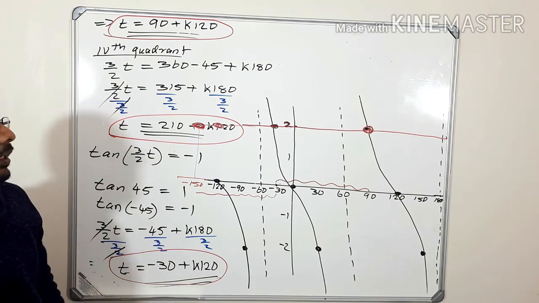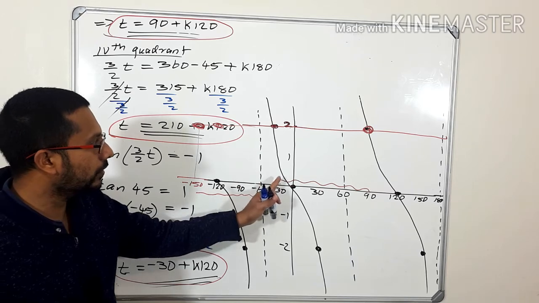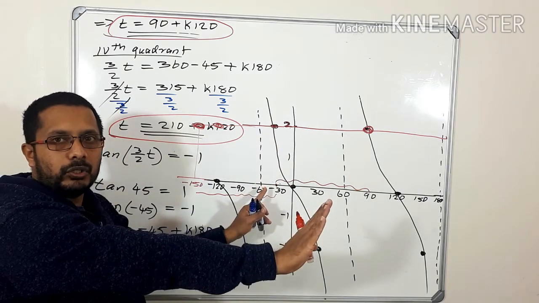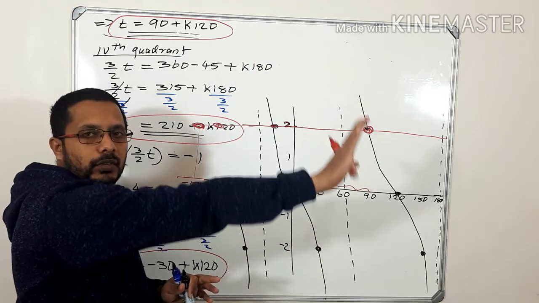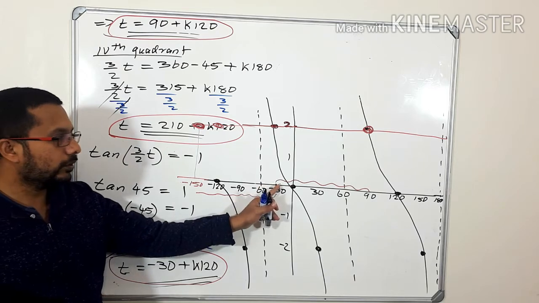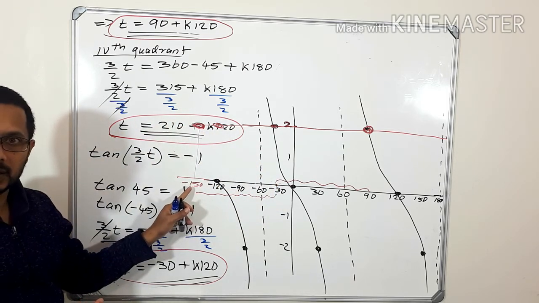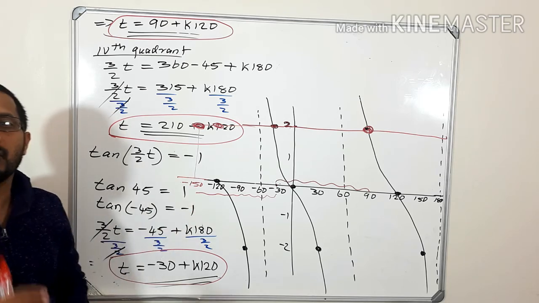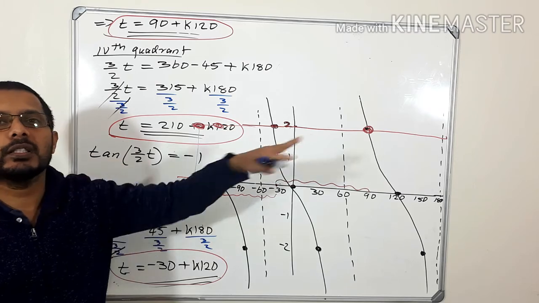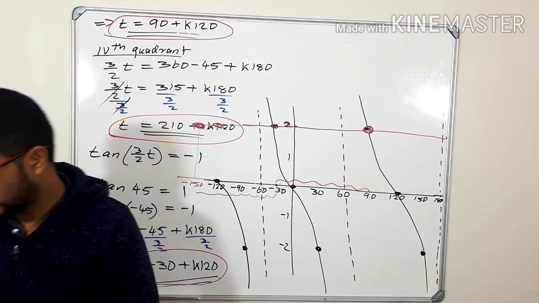Okay, so period 120 means that if it is starting from this minus 30, the next y value of 2 is at 90, the next y value of 2 is at 210. To this side, the next y value of 2 is at minus 150, like that. Okay, that's why it is known as the general solution. When the y value is 2, what are the general solutions of x? Is it clear? Okay.